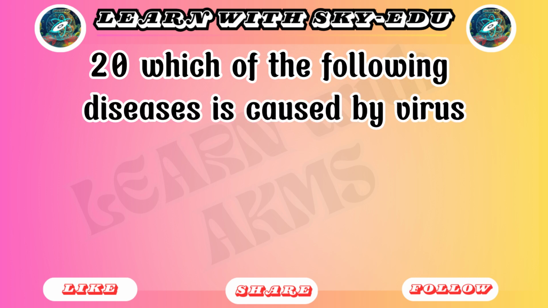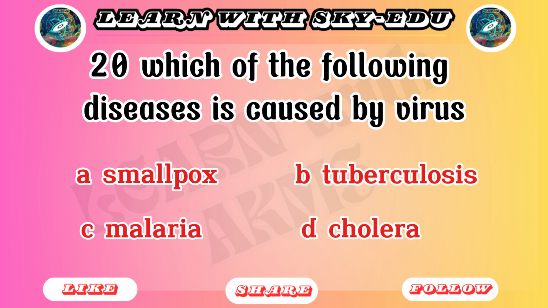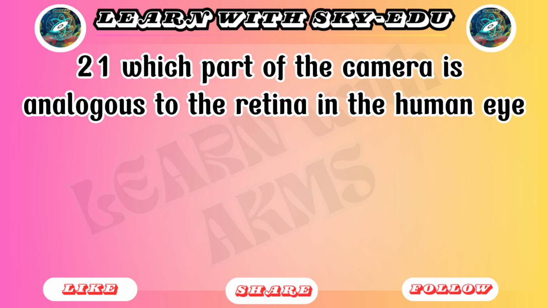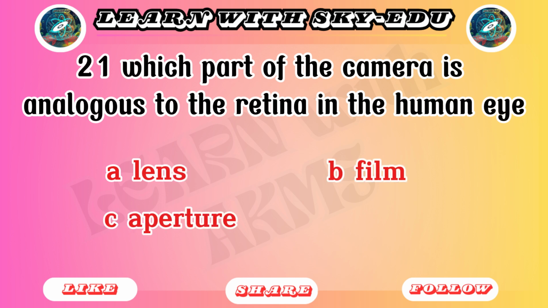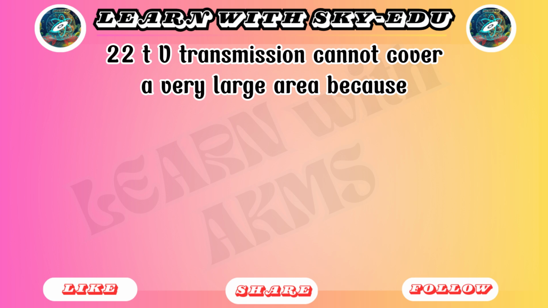20. Which of the following diseases is caused by virus? A. Smallpox. B. Tuberculosis. C. Malaria. D. Cholera. 21. Which part of the camera is analogous to the retina in the human eye? A. Lens. B. Film. C. Aperture. D. Shutter.